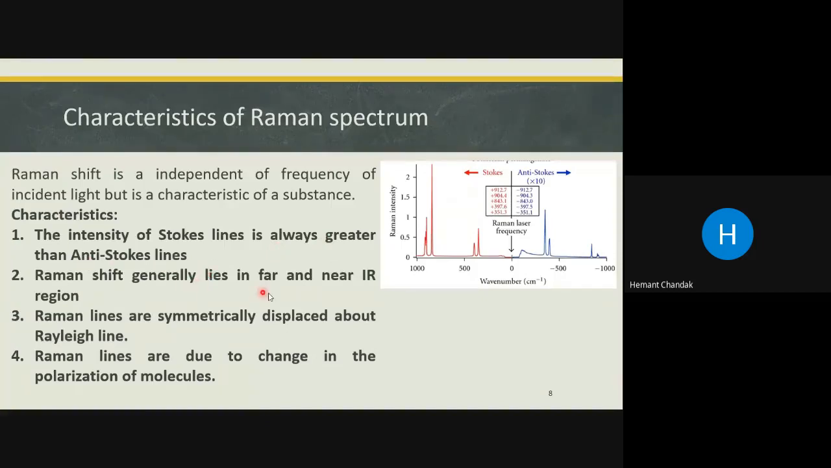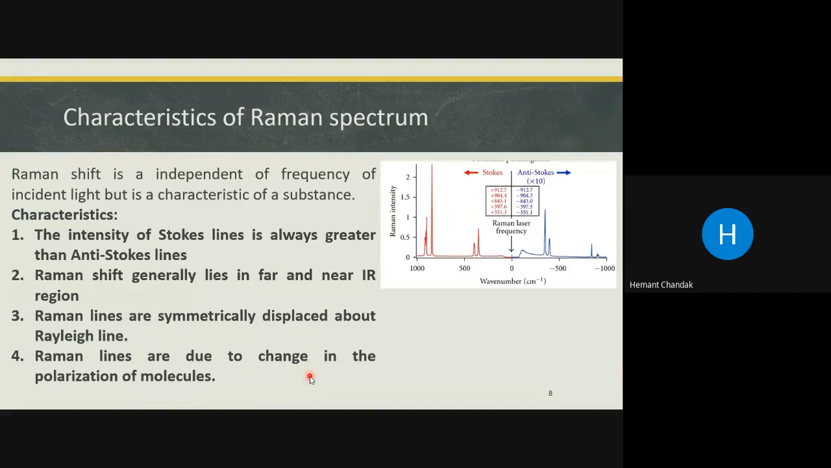And the Raman shift generally lies in the far and near IR region. Why far and near IR? Because Raman spectroscopy involves rotational and vibrational transitions. Then Raman lines are symmetrically displaced about the Rayleigh line. As I mentioned, these lines should be equidistant. First Stokes and first anti-Stokes should be equidistant from the Rayleigh line. Second Stokes and second anti-Stokes should be equidistant from the Rayleigh line. And Raman lines are due to the change in the polarization of the molecule.